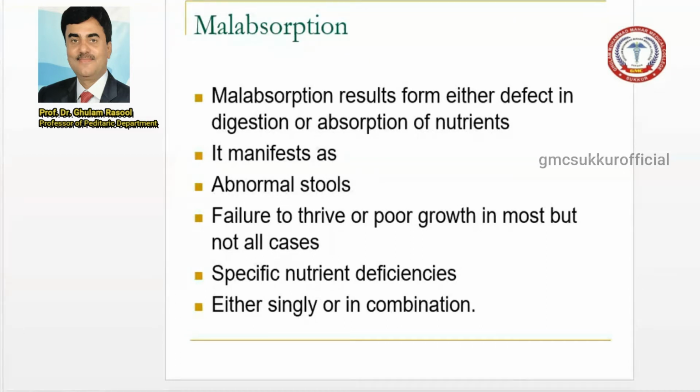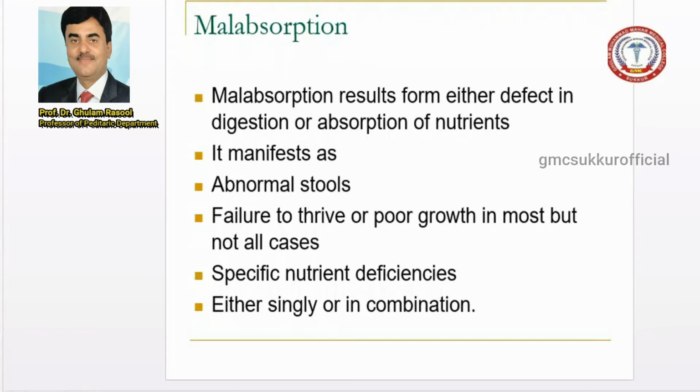Now, what is the epidemiology of malabsorption syndrome? Malabsorption is common in gastroenterology practice in tropical countries like those in Asia, even Pakistan and India. A good example of malabsorption is celiac disease. Celiac disease is the frequently reported cause of malabsorption syndrome in children.